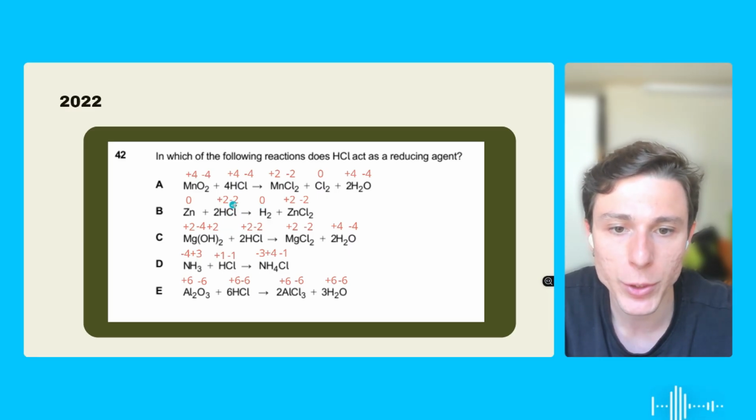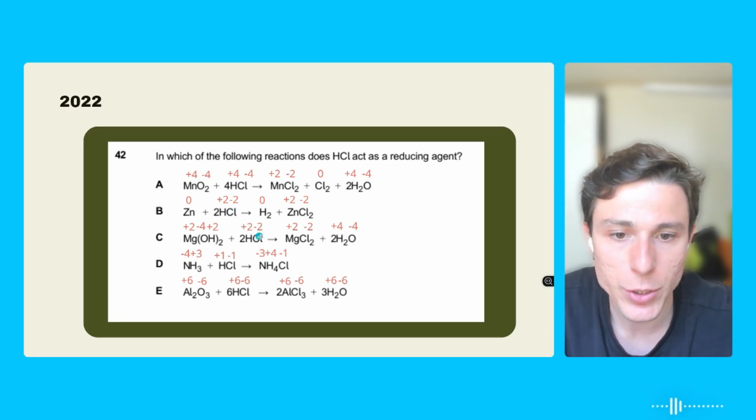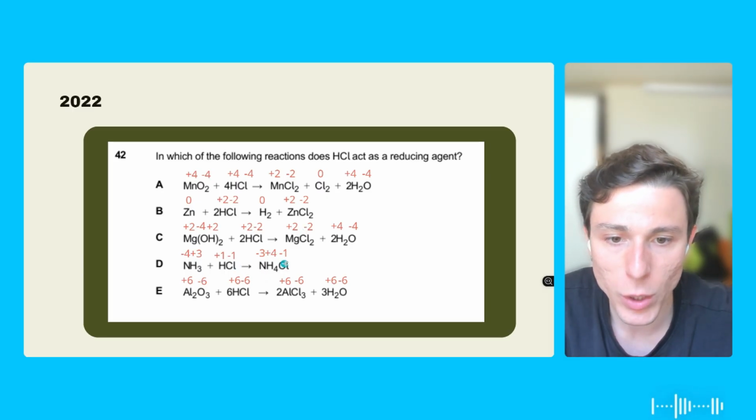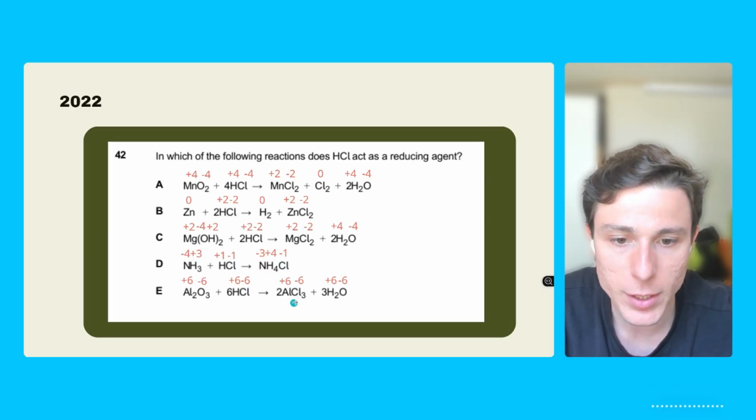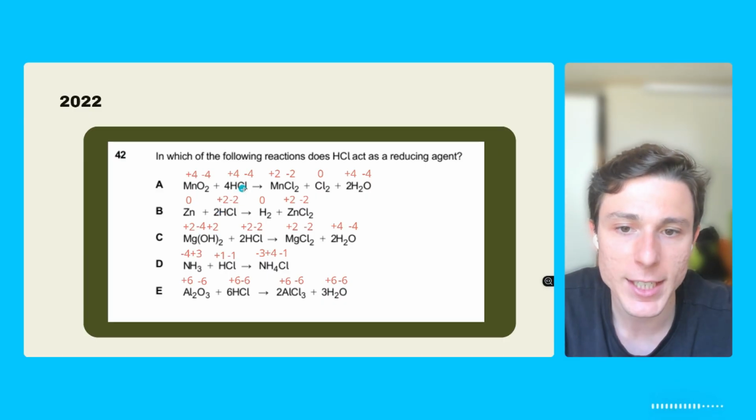So we have chlorine here with -2, chlorine here with -2. Chlorine minus 2 here, minus 2 here. We have minus 1, and then we have minus 6, minus 6. So the only one where we can see that the chlorine is being oxidized is in this equation here.